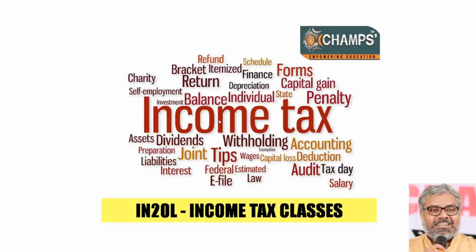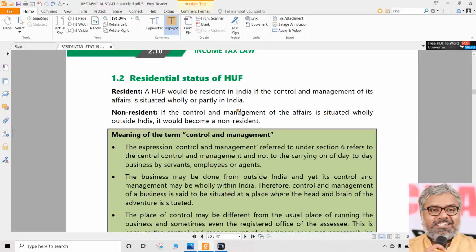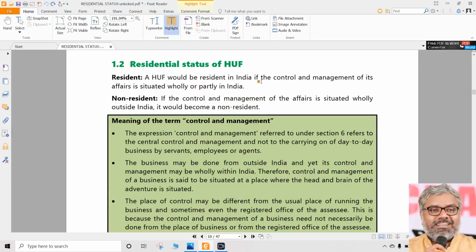So both of them have to be dealt with and learned simultaneously, and we will do that throughout this learning process of taxation. So the individual's part of determination of residential status is finished, and we can move to the scope of income, incidence of tax, which is the real crux of this chapter. But before that, there is an intermediary part of determining the residential status of other types of assessees also, for example, somebody like HUF, or company, or partnership firm.